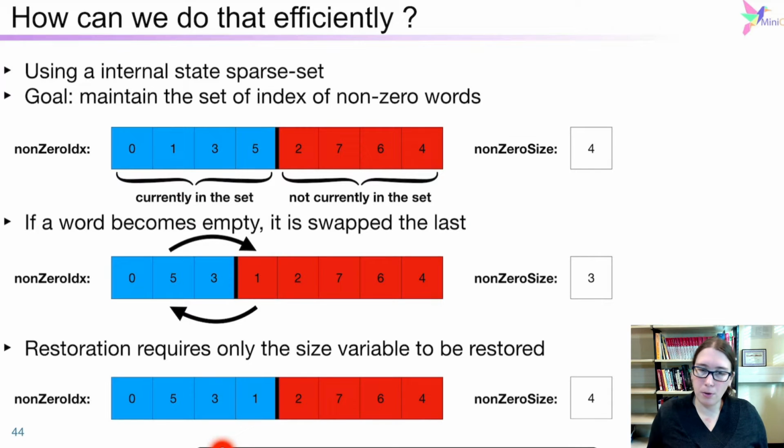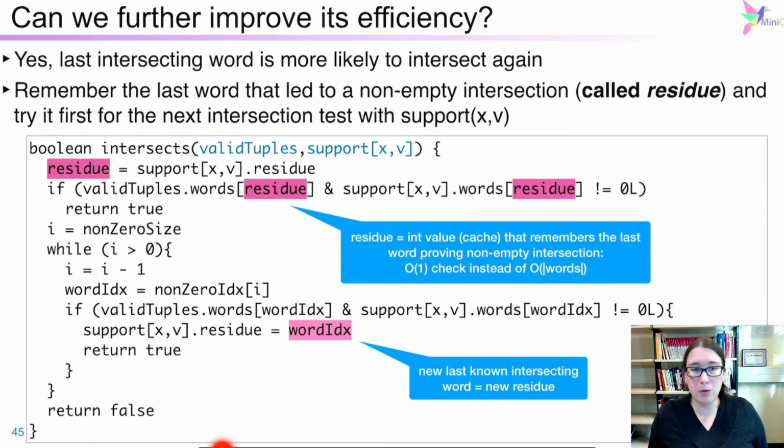And if we need to have a restoration, we just need to restore here the number, which will restore the separation between the two sets, and the word will be again in the set of non-empty words. So easy. But can we do better?